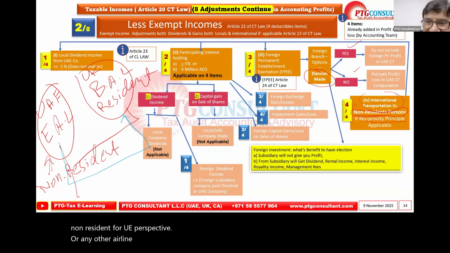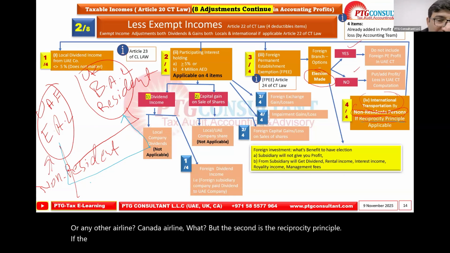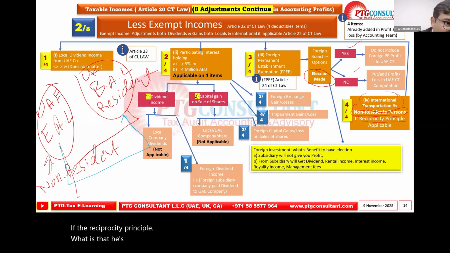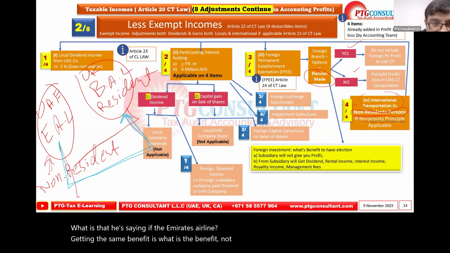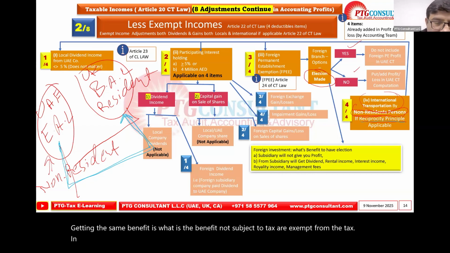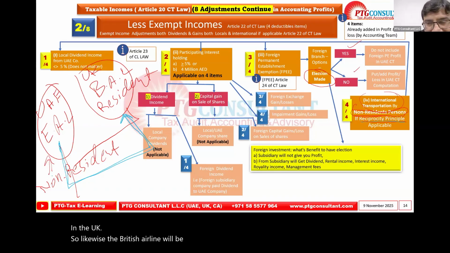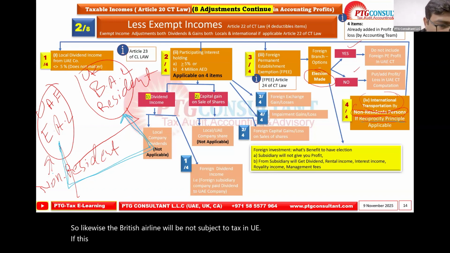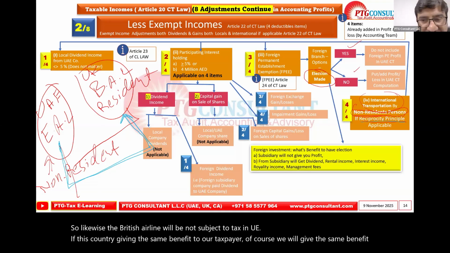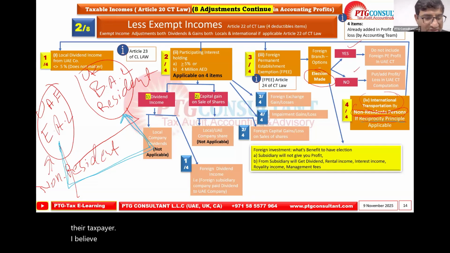But the second is the reciprocity principle. What is that? It says if the Emirates Airline is getting the same benefit, what is the benefit? Not subject to tax, exempt from the tax in the UK. So likewise, the British Airline will not be subject to tax in the UAE. If this country is giving the same benefit to our taxpayer, of course, we will give the same benefit to their taxpayer. I believe this international transportation we understand very precisely.